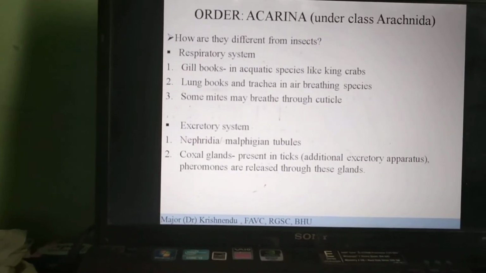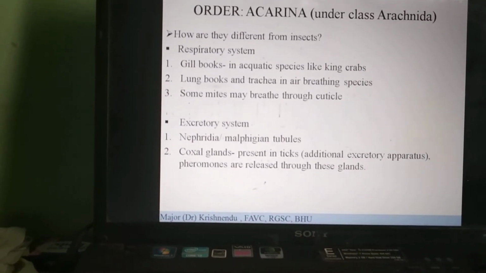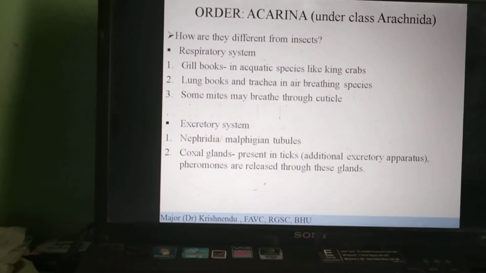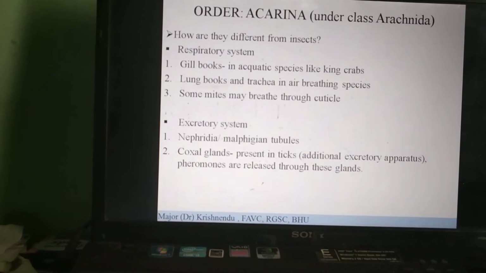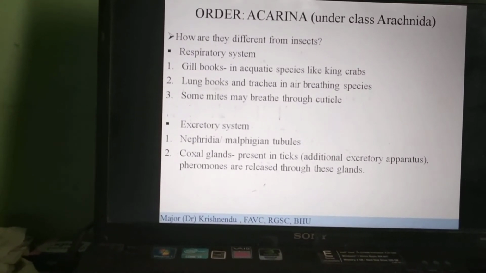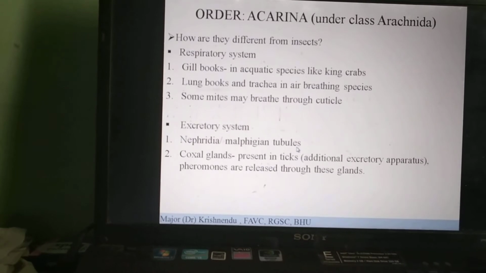The excretory system of insects consists of the Malpighian tubules, which are located at the junction of the proctodeum and the mesenteron, that is the midgut and the hindgut. In arachnids, it may be nephridia or Malpighian tubules, which are the basic excretory organs.